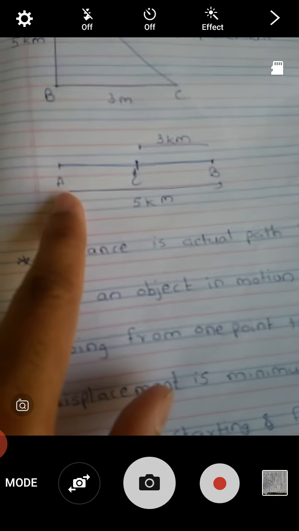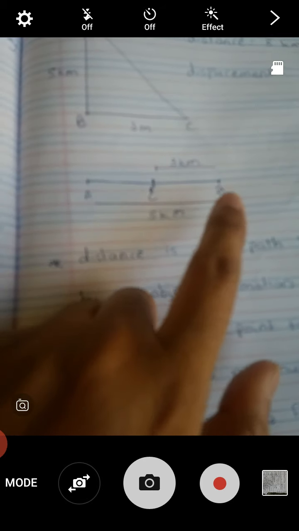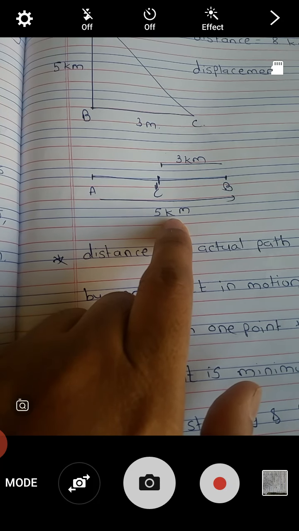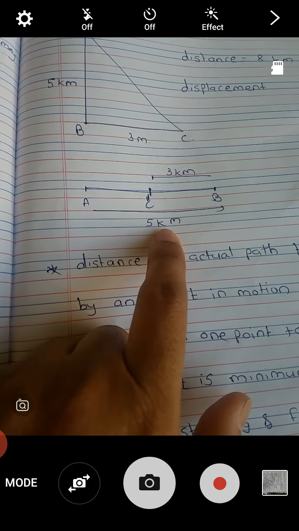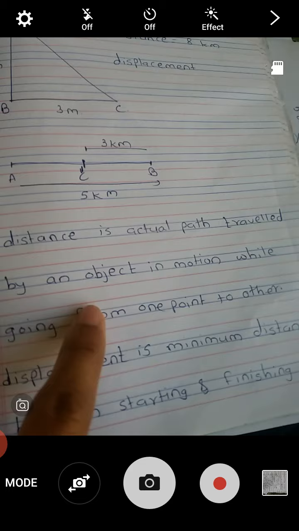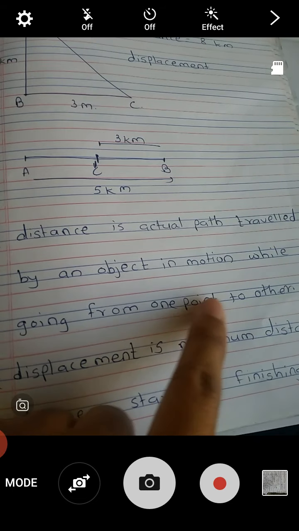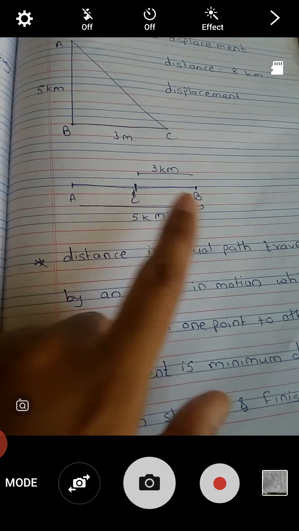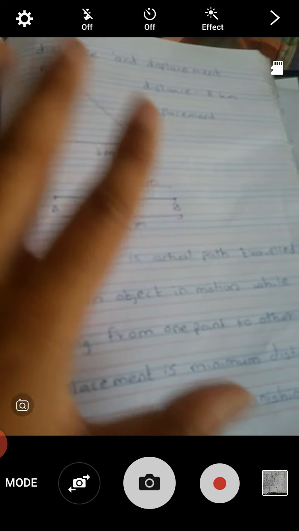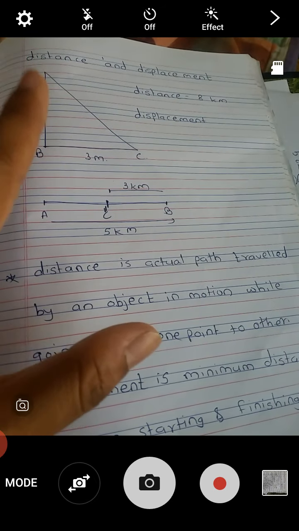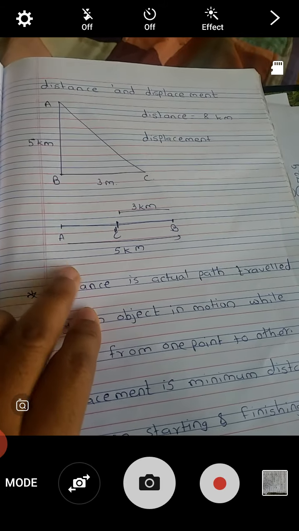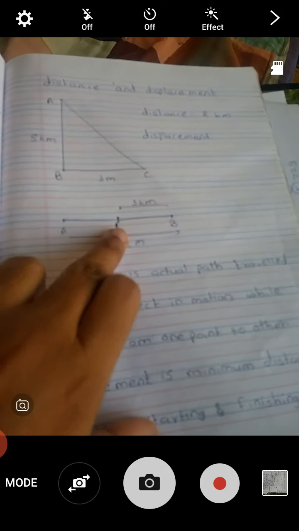Then the distance he traveled from A to B is 5 km. From B to C again 3 km. Total distance he traveled is 8 km. This is called distance. Distance definition: distance is the actual path traveled by an object in motion while going from one place to another. Whatever path is traveled by that object, that person, or that vehicle is called its distance. Then what is displacement? It is the difference between initial position and final position.